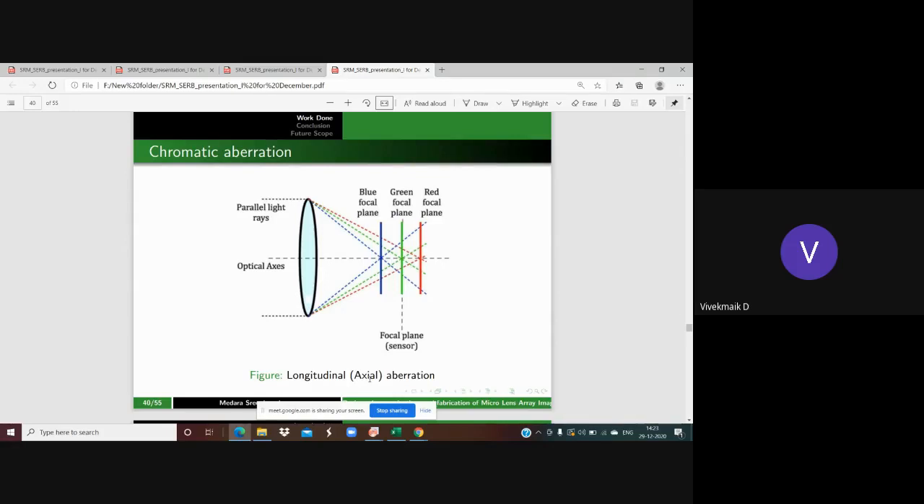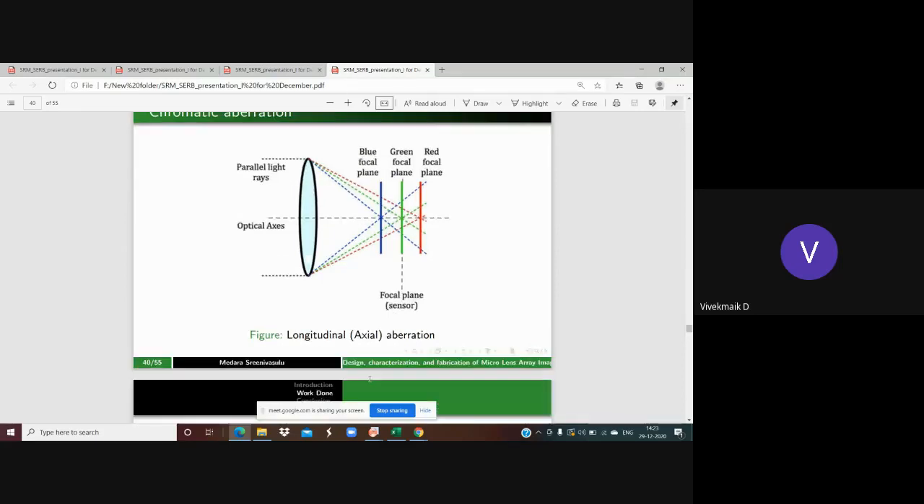And why is it going to happen? Because of shifting of the focus only. That means these converging rays are going to be converged before the focus or maybe after the focus. Because of that, we're going to see blurriness at the edges of the image. If these converging points are along the axis, that's known as longitudinal.